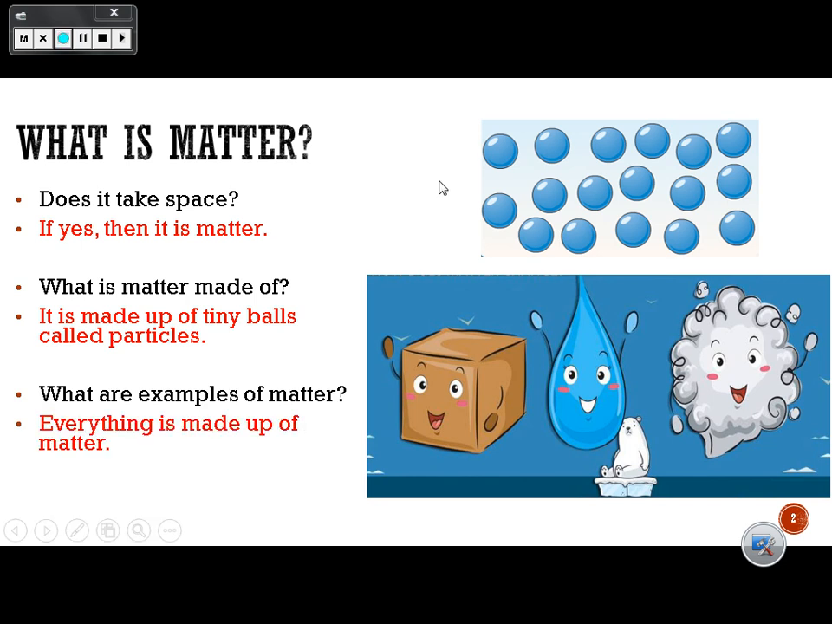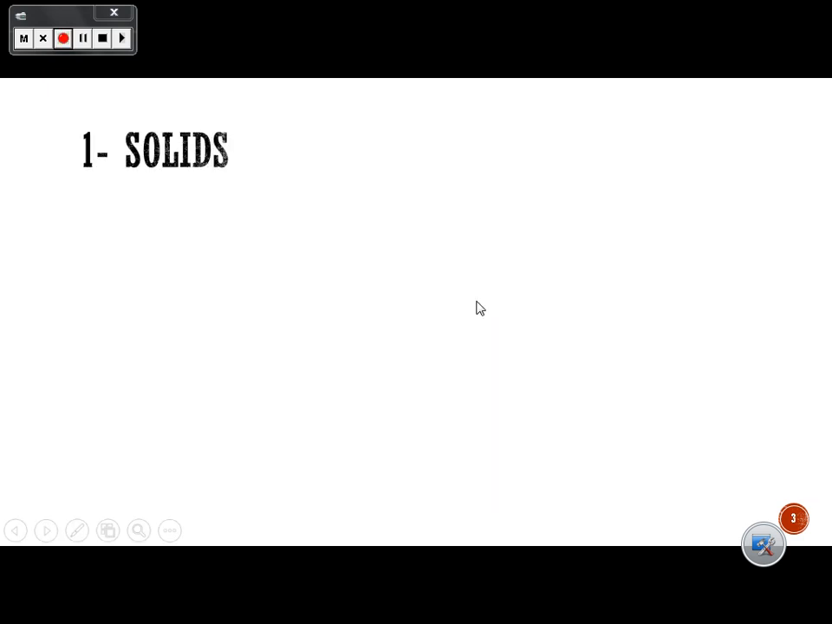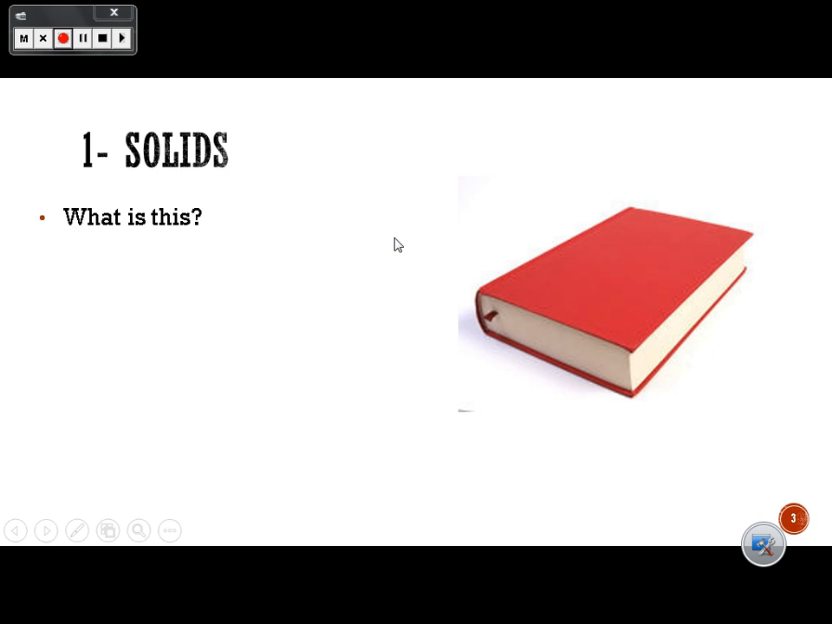Let me give you some examples of matter, like the box, water, air. Any object or anything is made up of matter. And we have different types of matter. Firstly, something that is called solid matter.